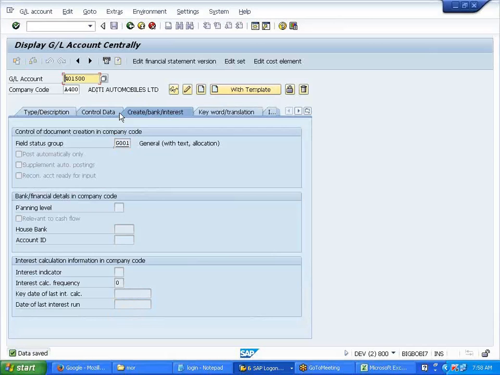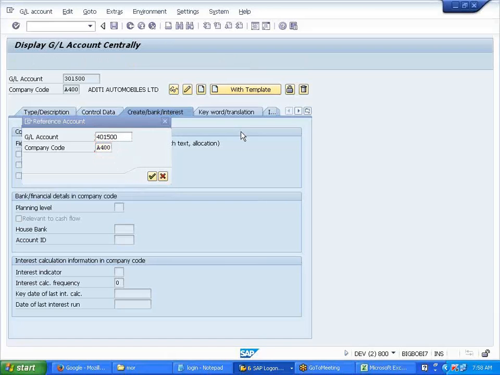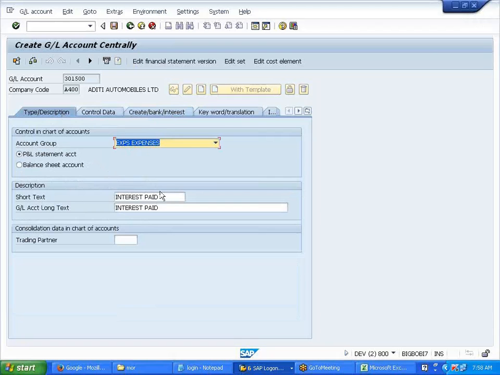I'll create the received part also. Later we'll use it. I'm not using this now because it comes under the customer side. What else? I need to create loan.